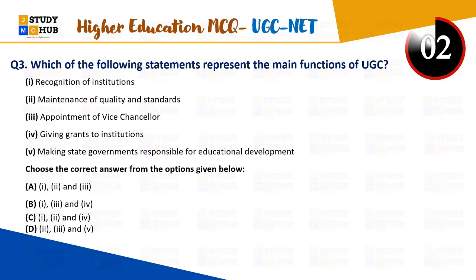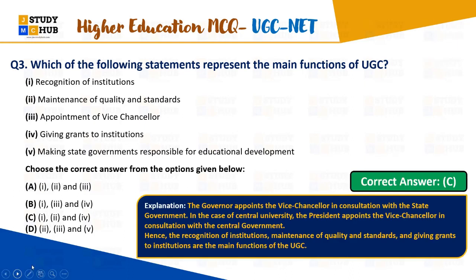What will be the right answer here? Everybody answer. देखिए, एक बात ध्यान रखिएगा, वाइस चांसलर का अपॉइंटमेंट करना यूजीसी का काम नहीं है, right? Appointing the vice chancellor in the university is not the main function of the UGC. Okay, so you should know it, right? So you can avoid this 3. आप 3 को हटा सकते हैं, तो what would be the answer? क्या बच जाएगा?